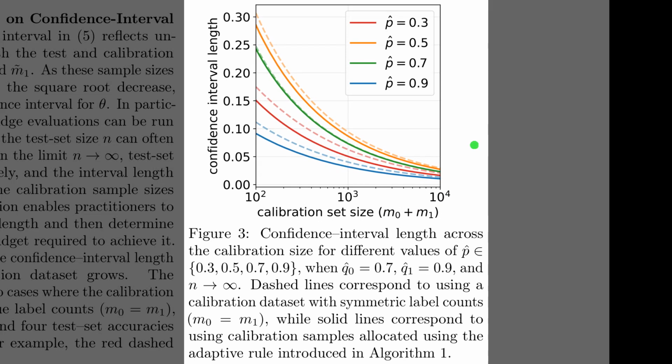Alright, Figure 3 turns to how much calibration data is needed for tight confidence intervals. The plot shows interval length on the vertical axis shrinking as the total calibration set grows along the horizontal axis. Each color corresponds to a different reported accuracy level, from 0.3 up to 0.9. Solid lines, using the adaptive allocation rule, consistently give shorter intervals than the dashed symmetric allocation lines, so they reach any desired precision with fewer human labels.